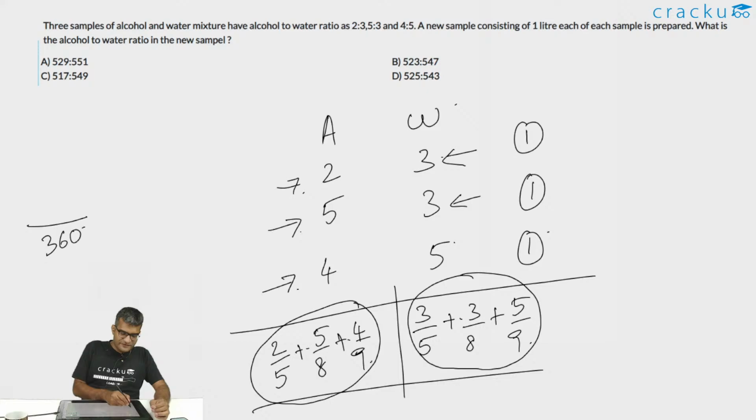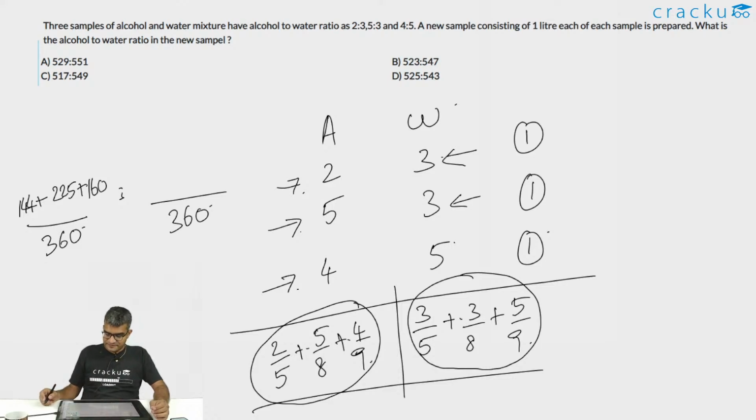2 by 5 is 144 divided by 360. 5 by 8 is 225 divided by 360. And 4 by 9 is 160 divided by 360. This is the amount of alcohol. For water also, the denominator will be 360. 3 by 5 will be 216 divided by 360. 3 by 8 will be 135 divided by 360. And 5 by 9 will be 200 divided by 360.